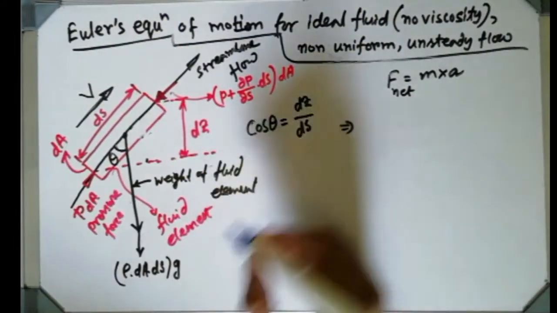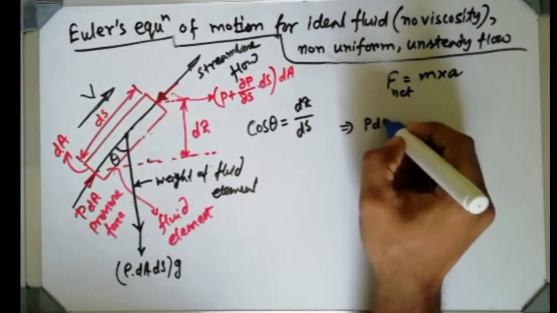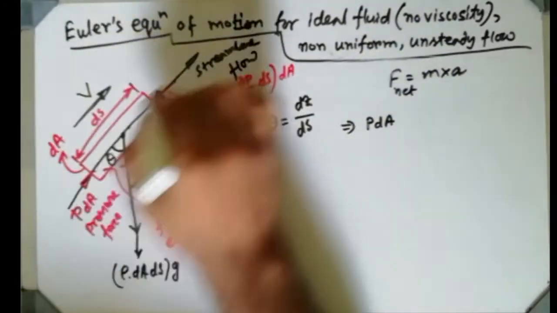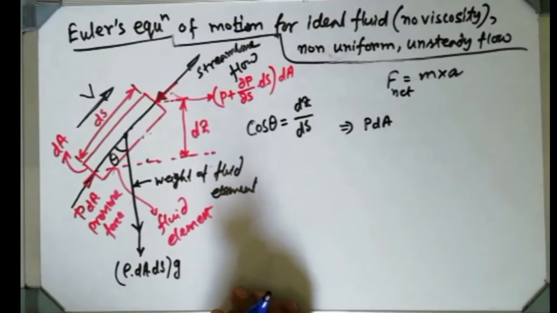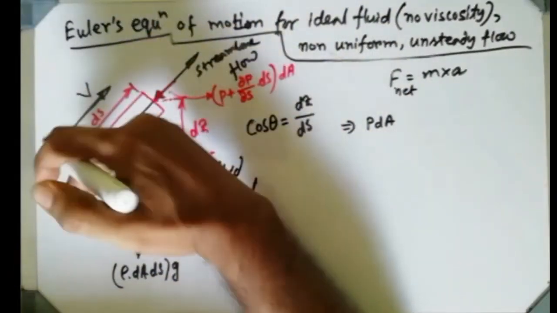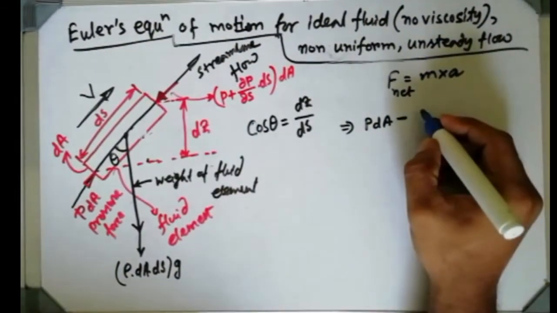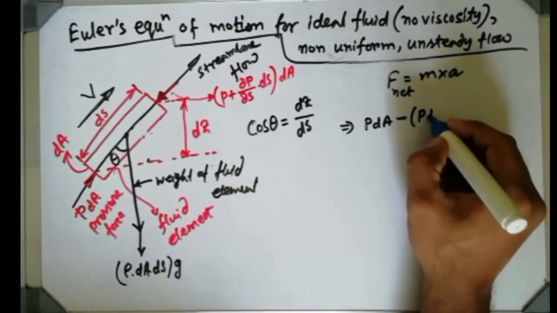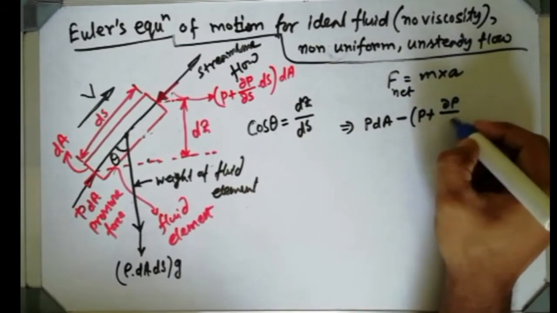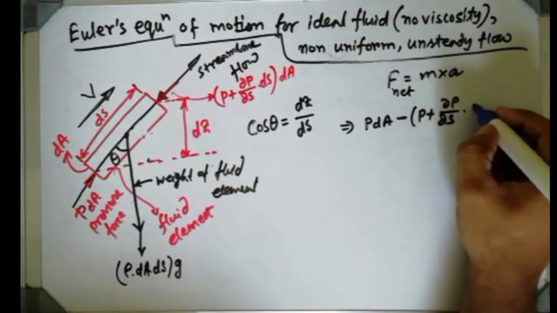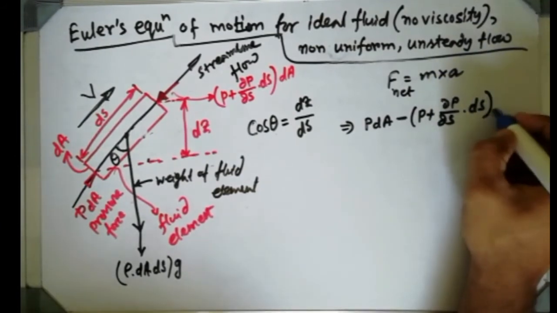So P into dA is acting in positive direction. Obviously this is the reverse direction, so I should consider a negative sign, so here will be P plus del P del S into ds multiplied with dA.